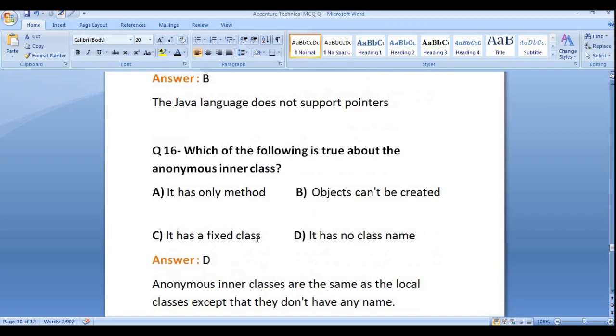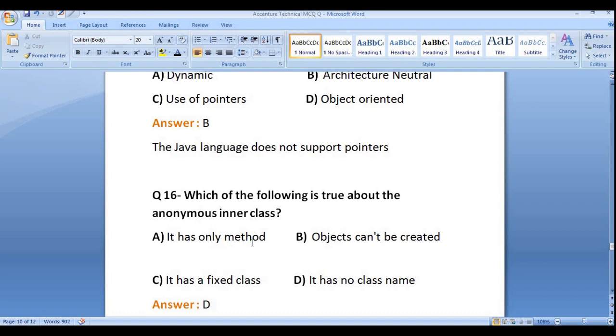Now let's move to the last question. Which of the following is true about the anonymous inner class? It has only method, objects cannot be created for the inner class, it has a fixed class, and it has no class name. According to the definition, according to the name of the anonymous class, there must not be any class name provided for the anonymous class.